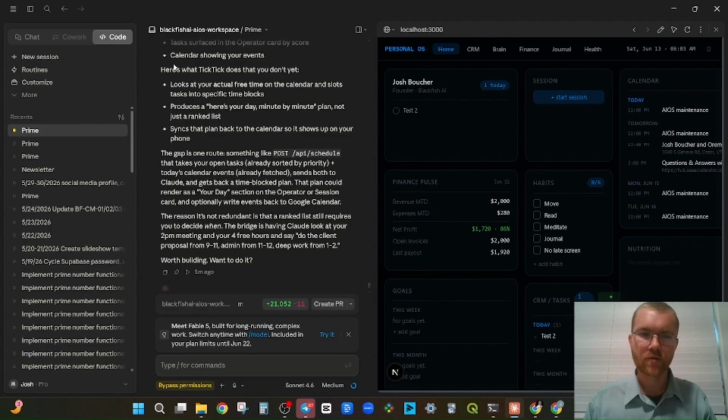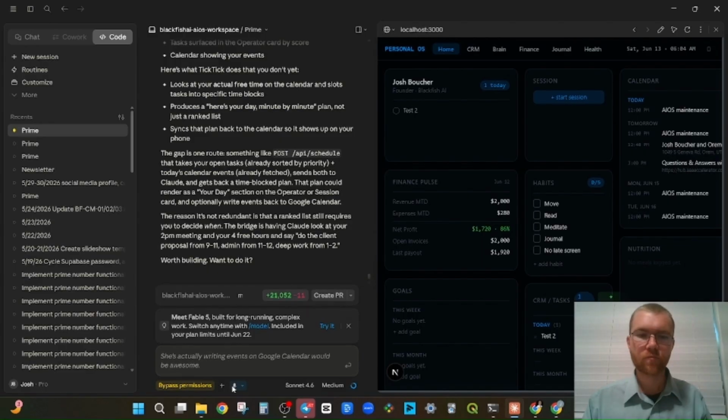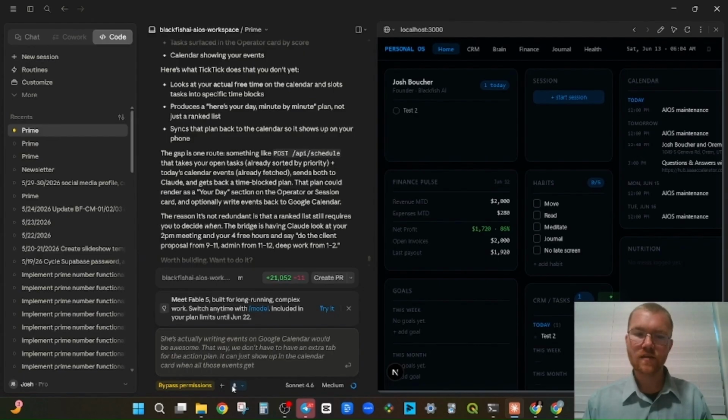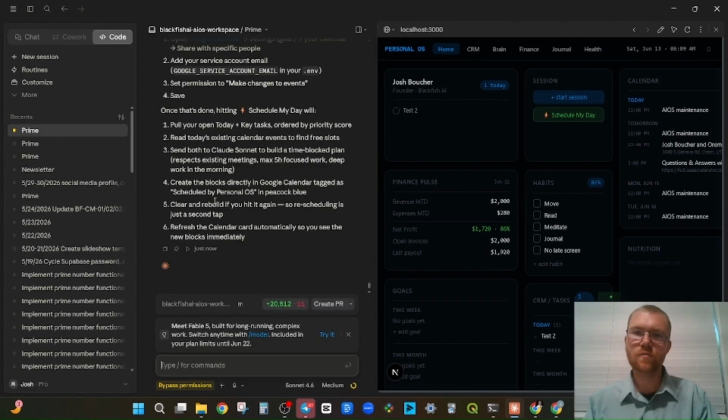The gap is one route, something like post API schedule that takes your open tasks and today's calendar events, sends both to Claude, and gets back a time-blocked plan. That plan could render as a Your Day section on the operator or session card, and optionally write events back to Google Calendar. Actually, writing events on Google Calendar would be awesome. That way we don't have to have an extra tab for the action plan. It can just show up in the calendar card when all those events get added. So yeah, let's build it. Ooh, I like where this is heading.